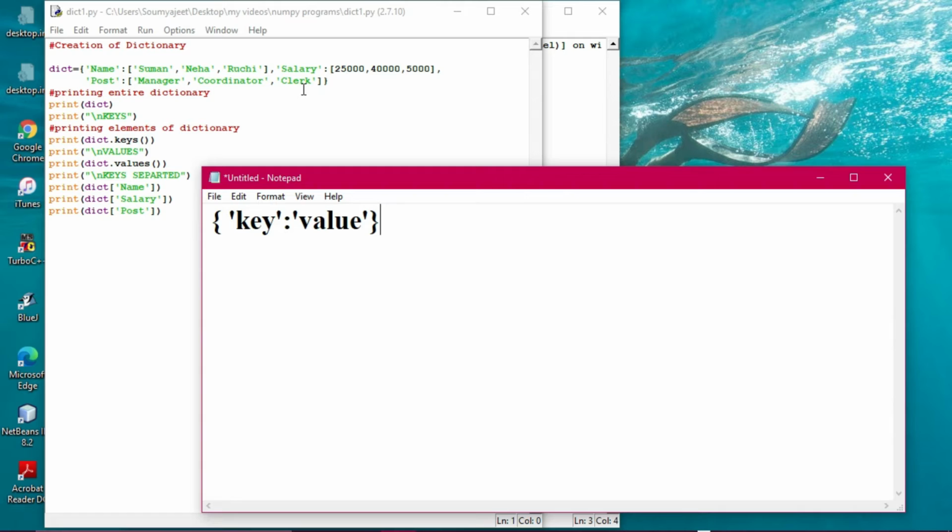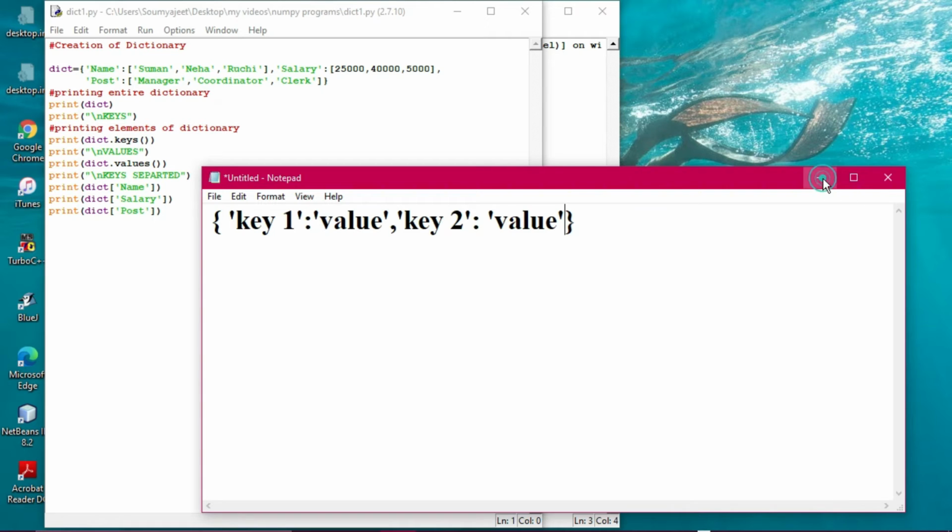Each key is separated from its value by a colon sign, and the items are separated by commas. Suppose you can give some more values here. Say I'm giving key one and a value, then a comma, then key two, and a value like this. In this way, by using the comma, we can easily keep the values, and wherever there are a number of values, we can take them into a list, as I have taken.